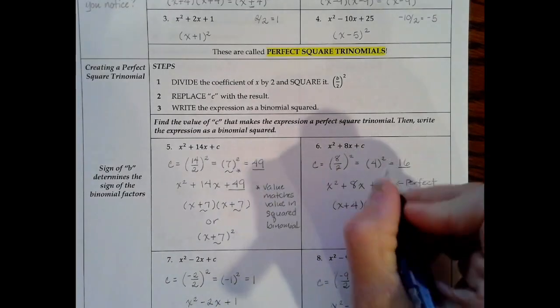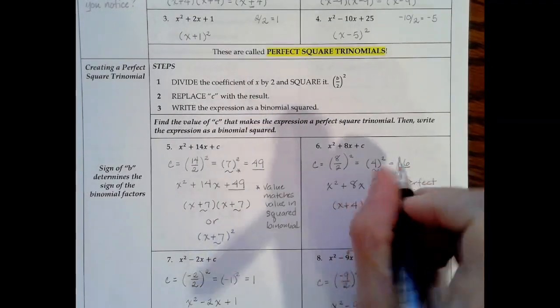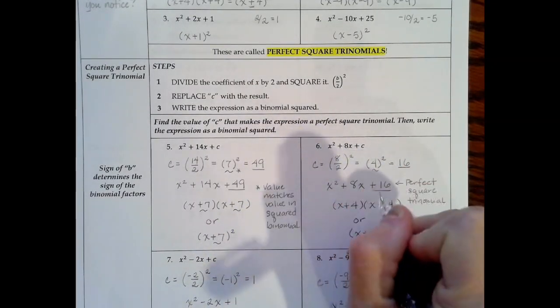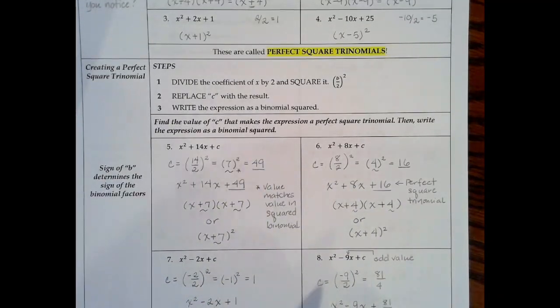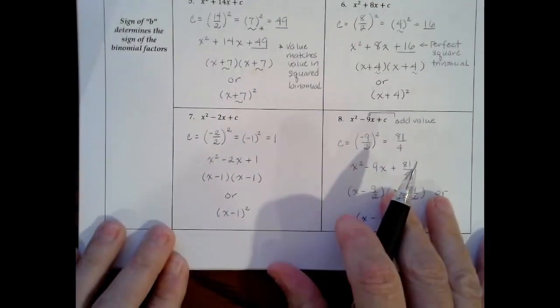And then once again, please notice that after I divide the 8 by 2, that same number is the number that ends up in each of our factors. Okay, let's look at another example.